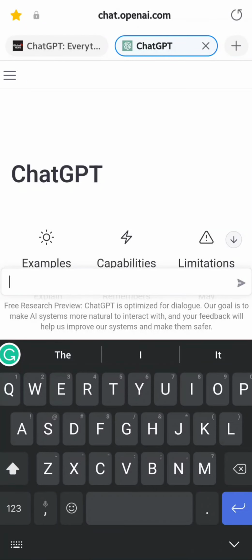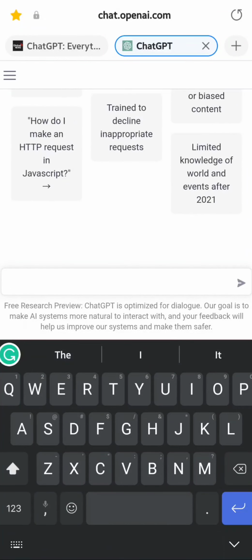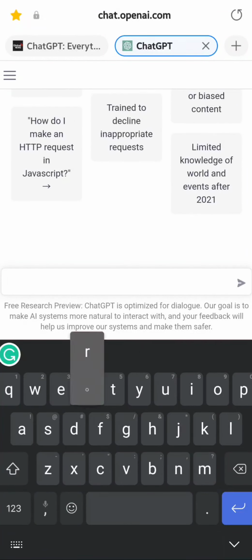So I'm on ChatGPT, which is chat.openai.com. After you log in or after you sign up, you have to verify your information, your email first, and then the phone number. And then after that, you can log in. I'm logged in here.